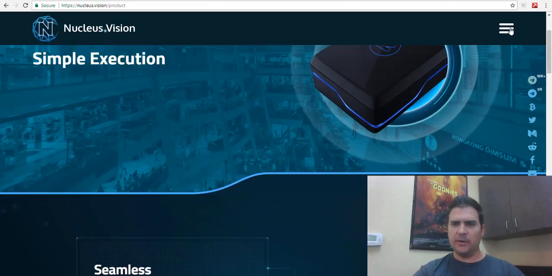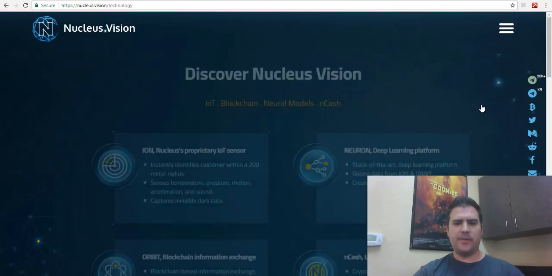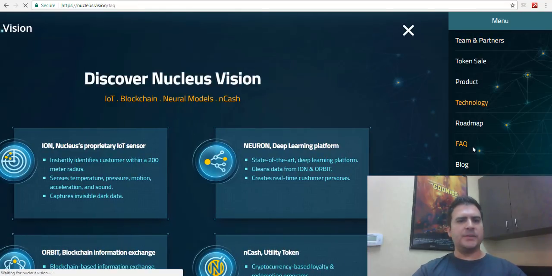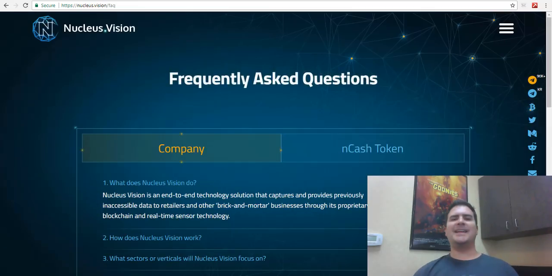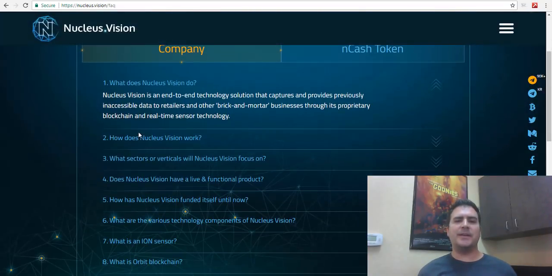Actually, what I'd really like to look at is the FAQs. Okay, company. What does Nucleus Vision do? Nucleus Vision is an end-to-end technology solution that captures and provides previously inaccessible data to retailers and other brick-and-mortar businesses through its proprietary blockchain real-time sensor technology. How does Nucleus Vision work?